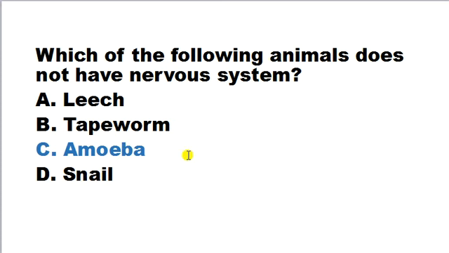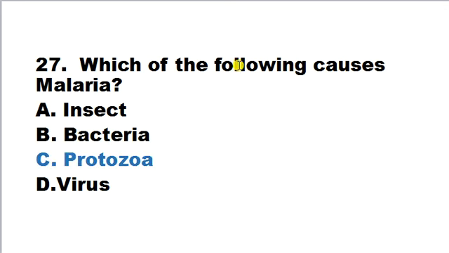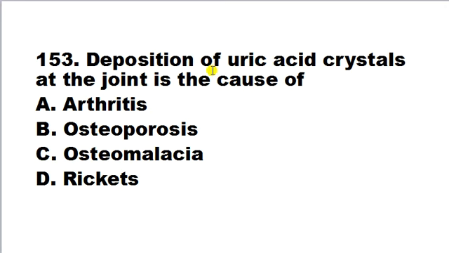Which of the following causes malaria? A. insect, B. bacteria, C. protozoa, D. virus. So malaria is caused by protozoan parasite, and correct answer is C here. Protozoan parasite is a plasmodium that causes the malaria in human being. There are different type of plasmodium which causes different type of fever in human being.